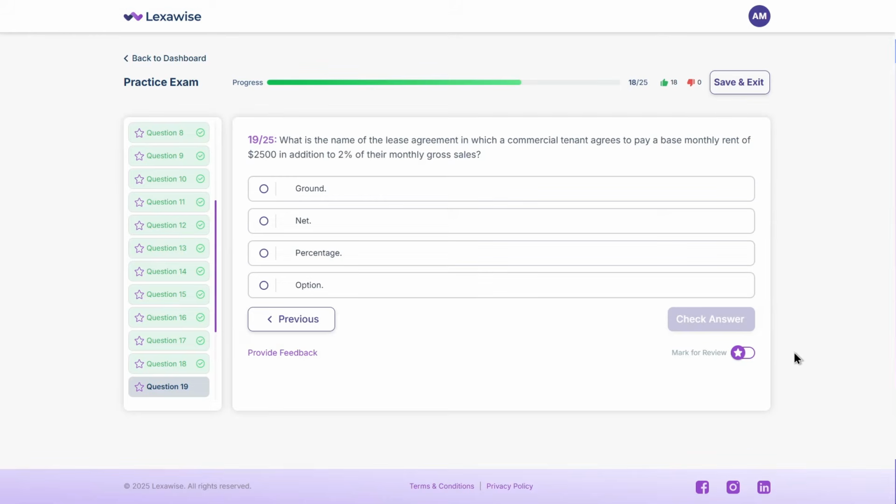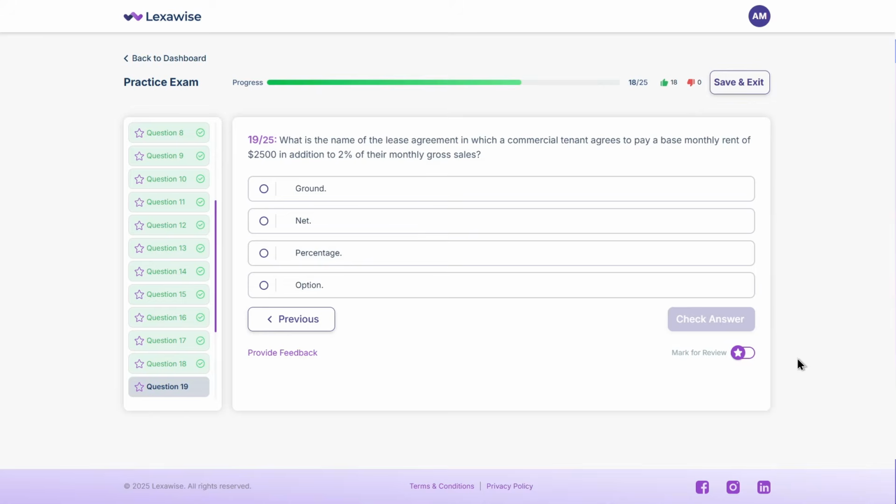What is the name of the lease agreement in which a commercial tenant agrees to pay a base monthly rent of $2,500 in addition to 2% of their monthly gross sales? A. Ground. B. Net. C. Percentage. D. Option. Take your time.